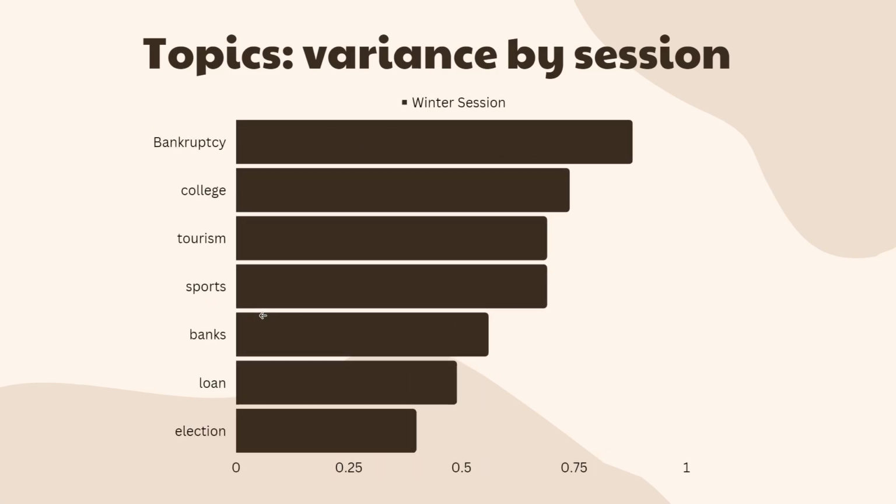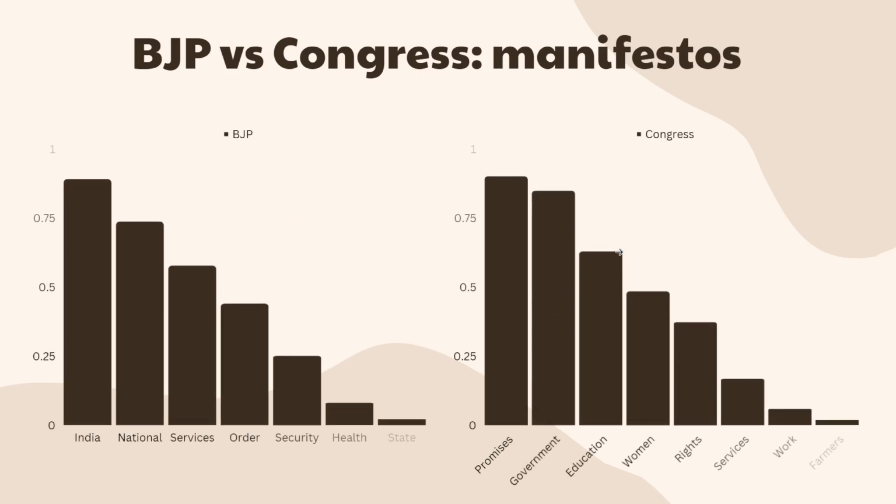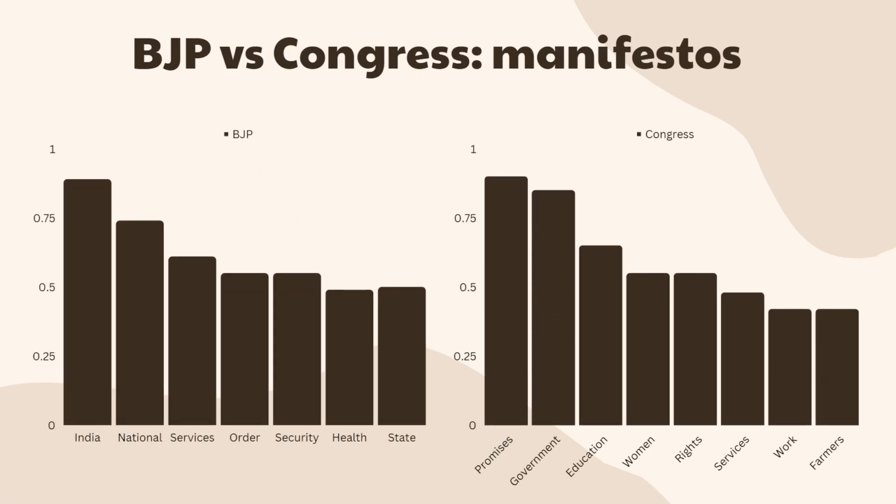And by the winter session, we see similar things again, where we see some panic regarding the economy. So bankruptcy turned out to be one of the most prominent topics. Once again, this was all done through topic modeling. Then there's discussion on colleges, tourism, sports, and banks, and other things which relate to the events that happened around that time.